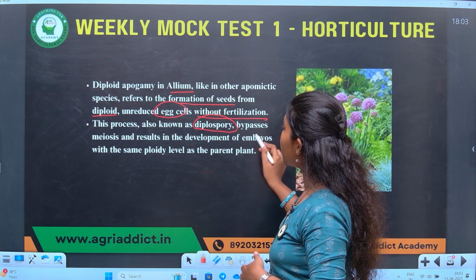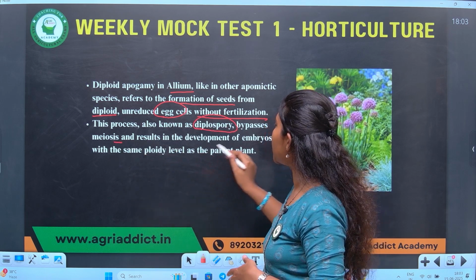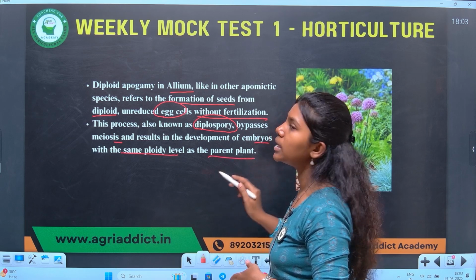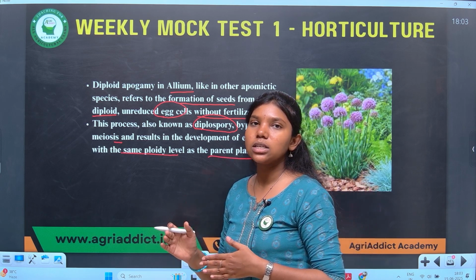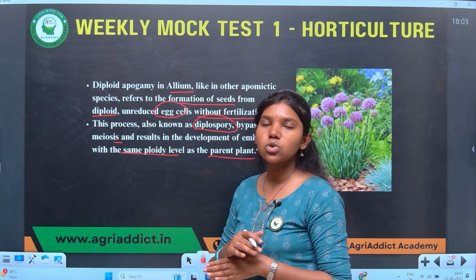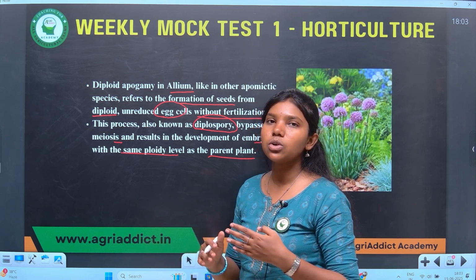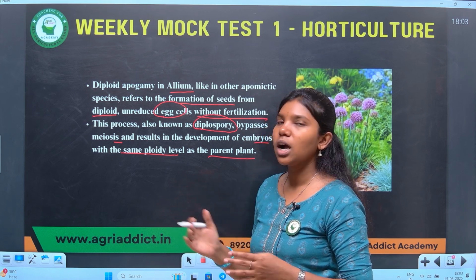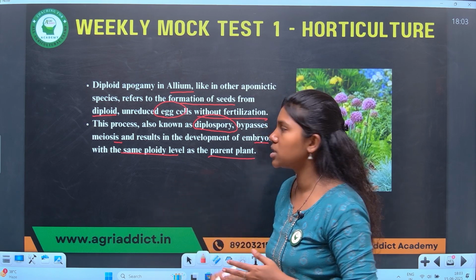It bypasses meiosis and results in the development of embryos with the same ploidy level as the parent plant. The progeny produced will be similar to the parent and there is no chance of variation. It is similar to a kind of vegetative propagation. That is the speciality about diploid apogamy and it is prevalent in allium species.